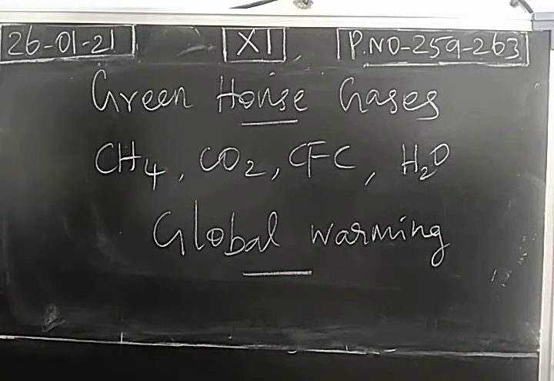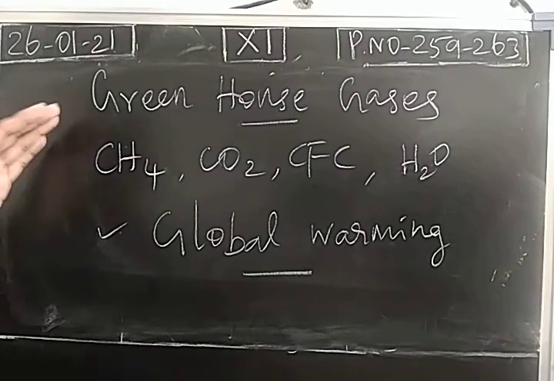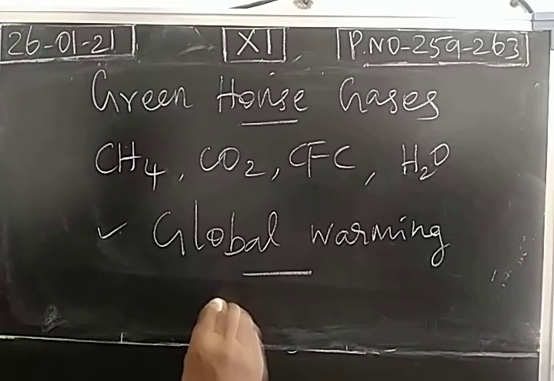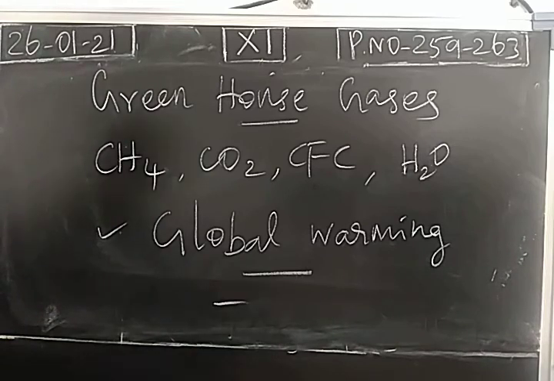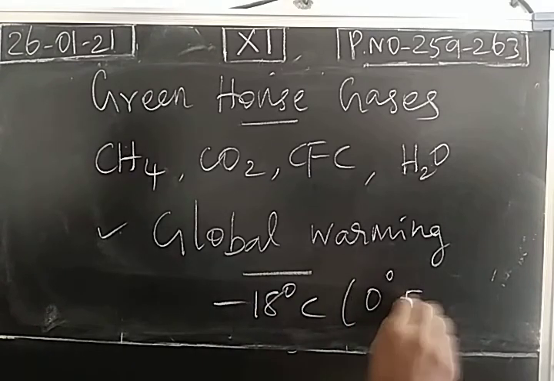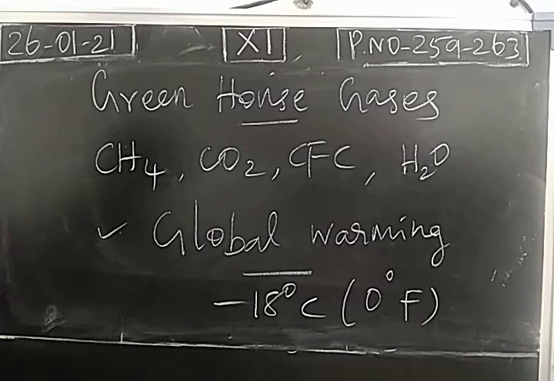So this is a global issue. Due to this, the earth's surface temperature increases. Without the greenhouse effect, the normal temperature on the earth's surface is minus 18 degrees Celsius, that means 0 degrees Fahrenheit. But this is slowly increasing because of global warming. The greenhouse effect is a natural process anyway.